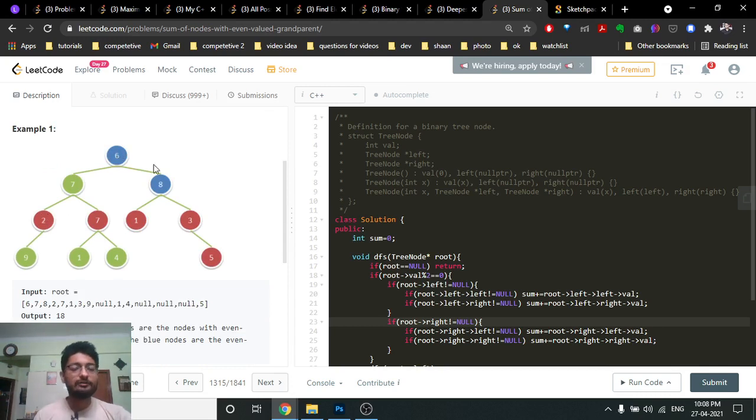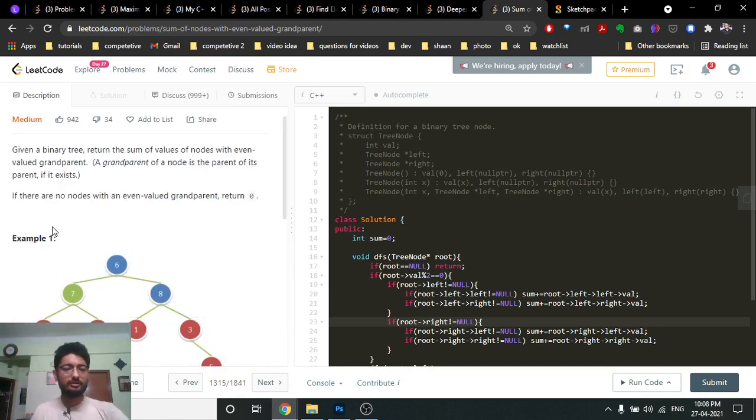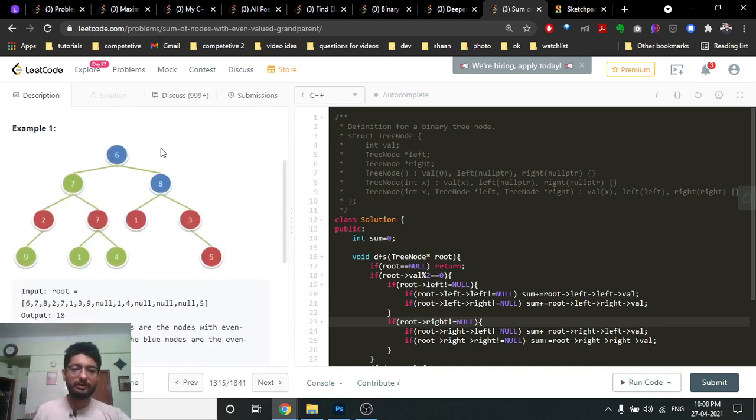First we have to find the nodes which are even, and then we add all the nodes which are the grandchildren of that node, because the grandparent of the current node and the grandchildren of this node relationship is the same.